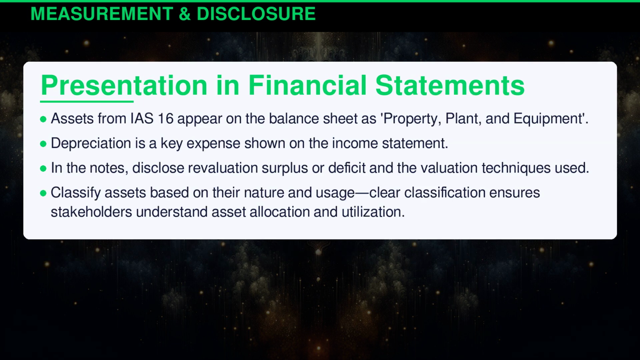Assets under IAS 16 appear on the balance sheet as property, plant, and equipment. Depreciation is a key expense shown on the income statement. In the notes, disclose revaluation surplus or deficit and the valuation techniques used. Classify assets based on their nature and usage. Clear classification ensures stakeholders understand asset allocation and utilization.